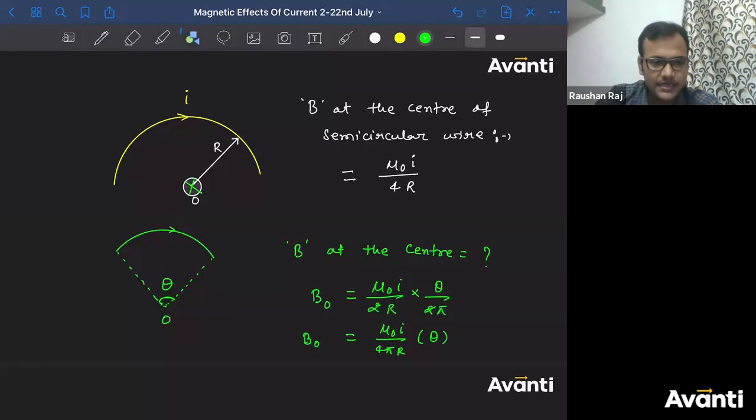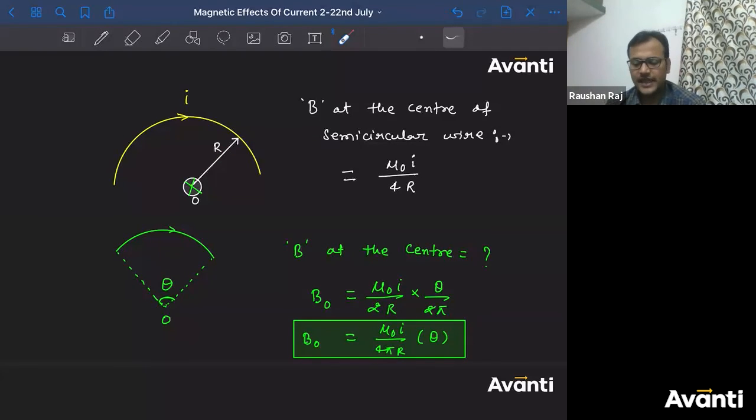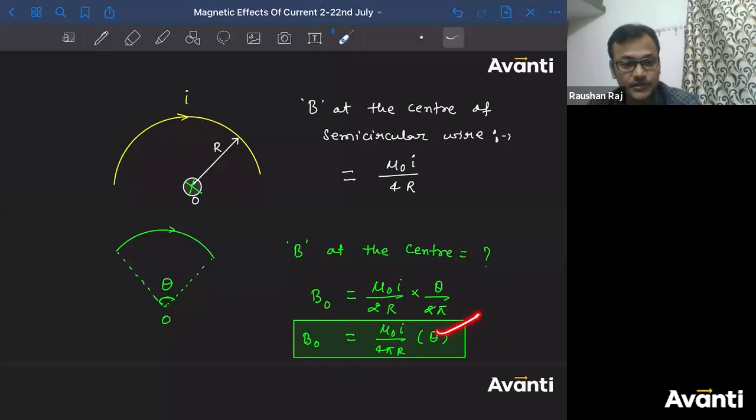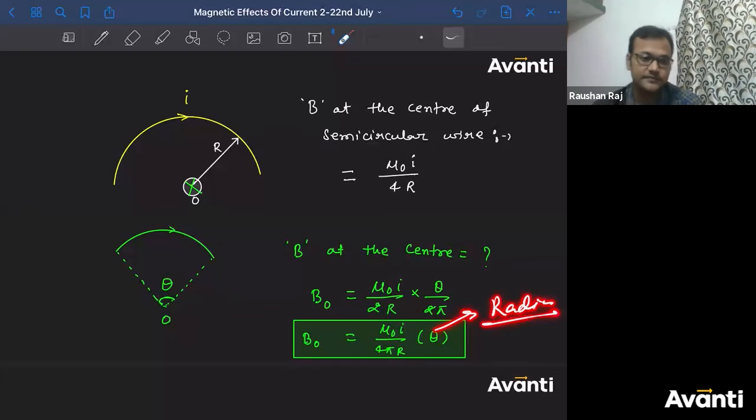So for any arc, कैसे किसी फॉर्म में रहे वो, सर्कुलर आर्क, कितना भी एंगल रहे, just use this formula. Whether this is in the form of semicircle, पूरा सर्कल, a quadrant, 3/4, anything, whatever angle given to you. If you're having an arc like this, and if the angle is 95, 90, 80, कुछ भी, just put the value of theta. But yes, theta should be in terms of radian, because we have done theta by 2 pi. This is radian, so this should also be radian. So theta should be in terms of radian, not in terms of degree.